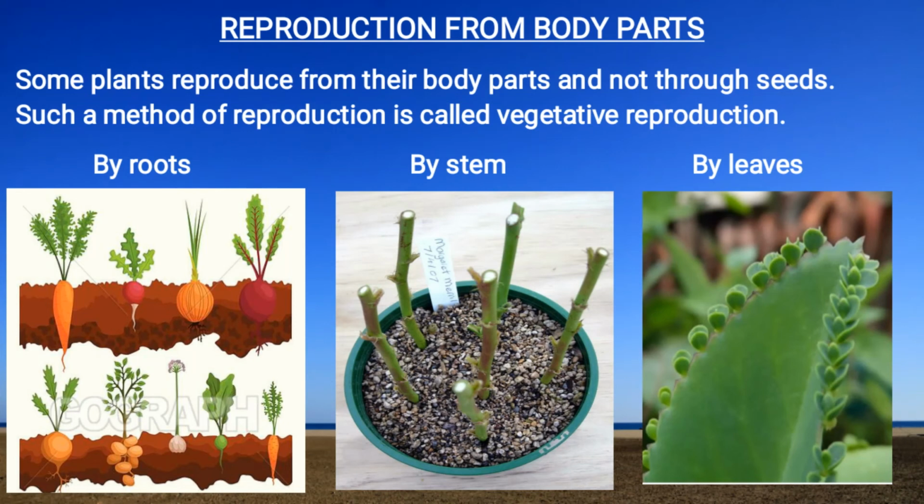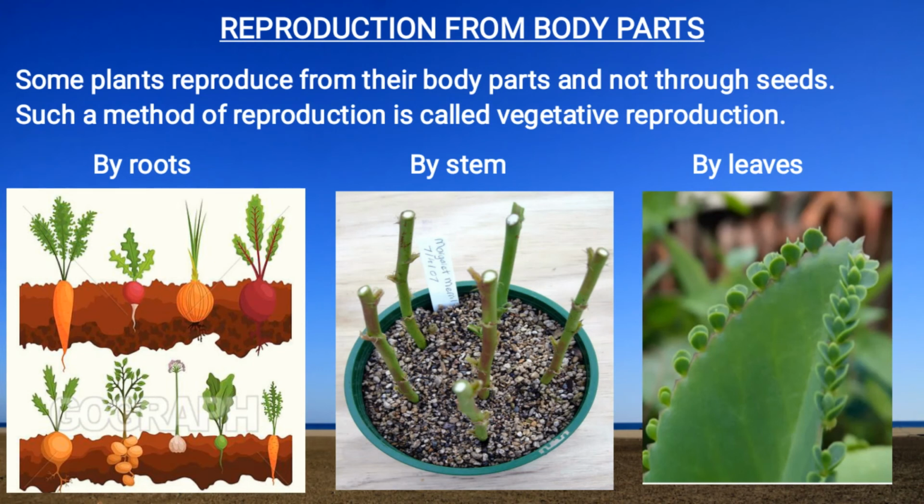These all plants reproduce by their body part and by stem. Rose, money plant, hibiscus, these all plants reproduce new plants by their stem.